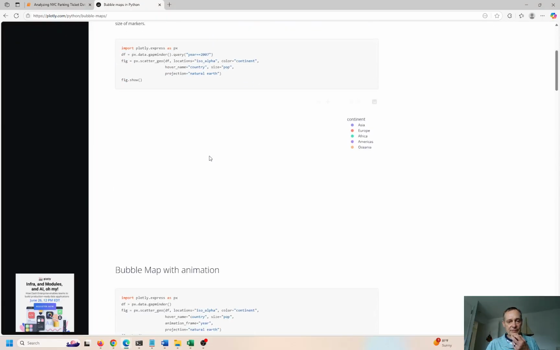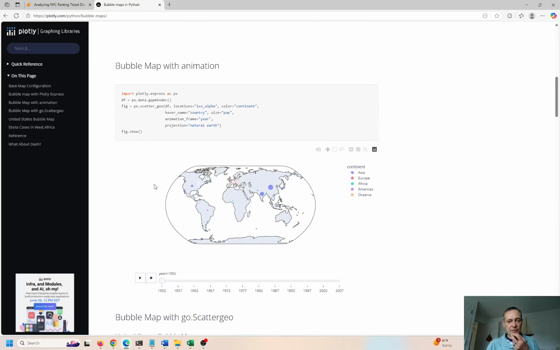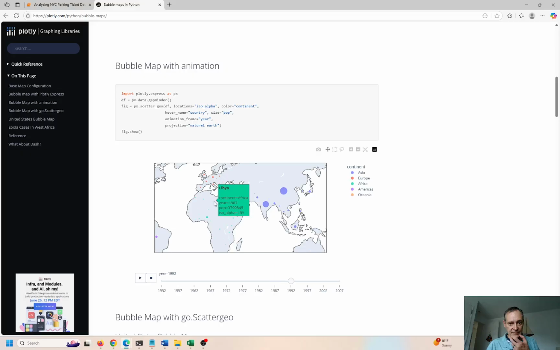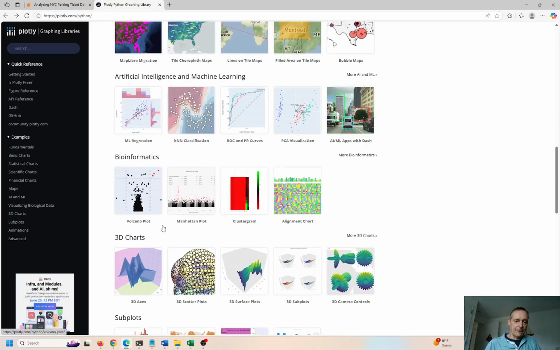This is bubble maps across the world. This is like the world. This is an animated chart that changes over time. This is pretty cool too. You can zoom in and see the changes over time. I have a couple videos on these types of things and how these work.